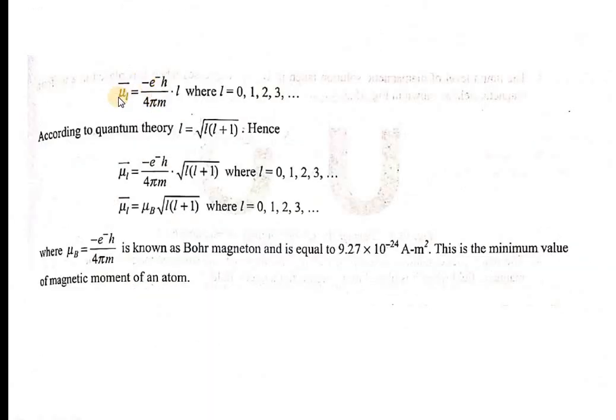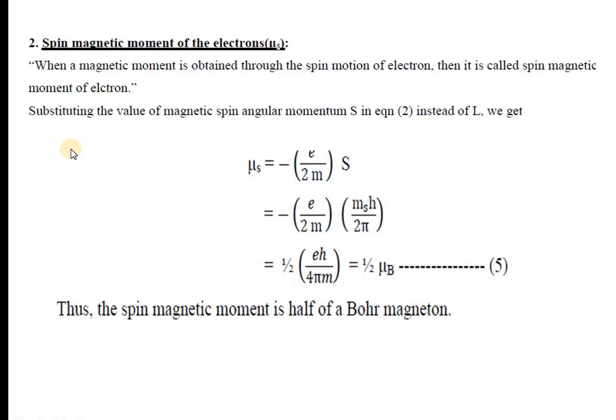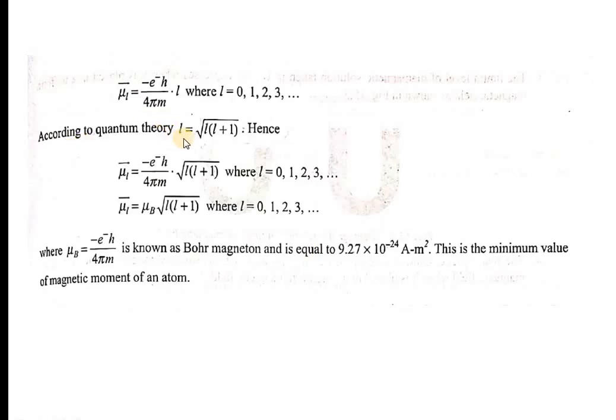You are going to get mu L is equal to minus eh by 4 pi m into L, where L is equal to 0, 1, 2, 3 and so on. But according to the quantum theory, the orbital angular momentum L is equal to root of L into L plus 1. Hence the above equation converts to mu L is equal to minus eh by 4 pi m root L into L plus 1, where L takes the values 0, 1, 2, 3 and so on.